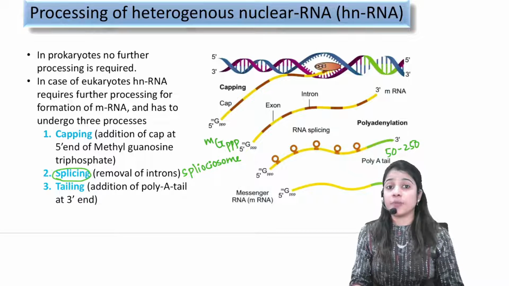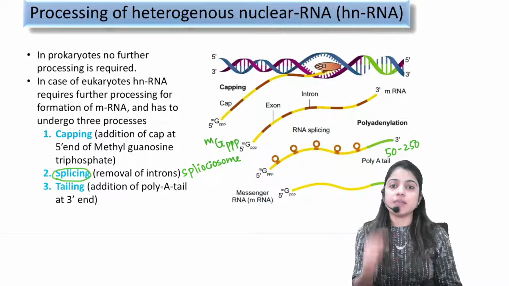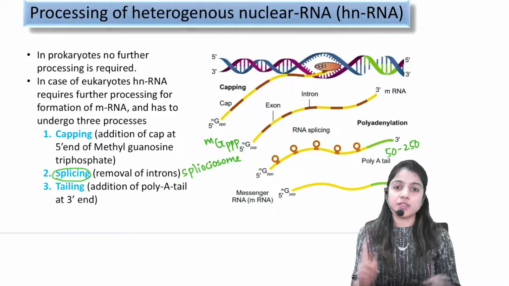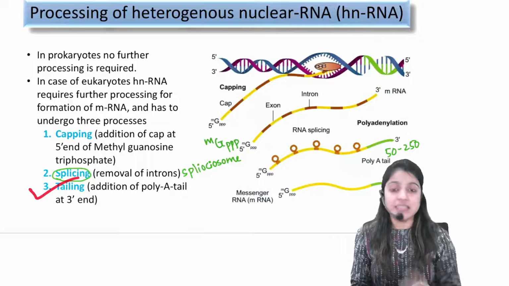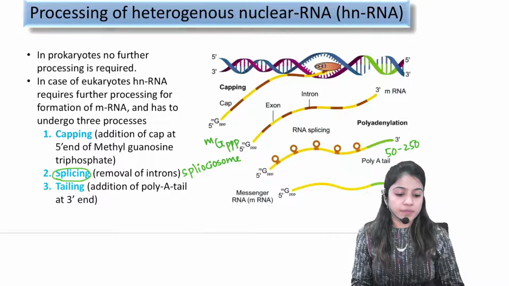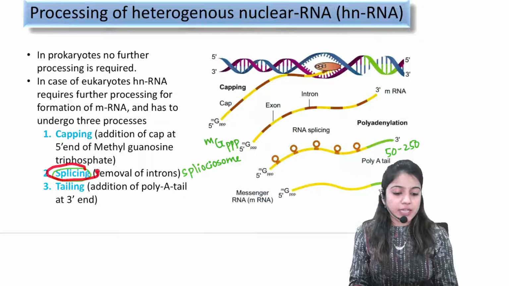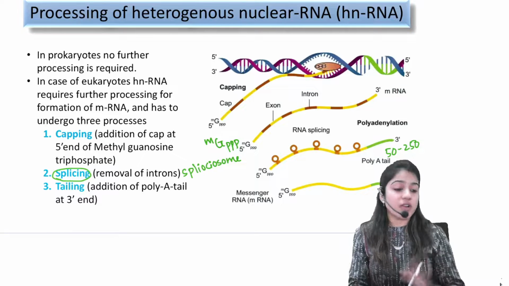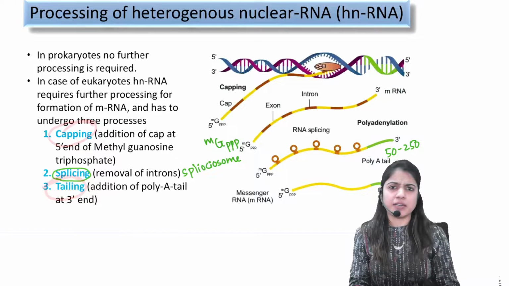We are done with 3 processes, that is capping, splicing and tailing. Remember, the sequence has to be in this form only, because first the capping process is done, second splicing has to be done, and at the end tailing has to be done. Fine. Why are these processes happening? We can easily understand the splicing process because we don't need introns, because they are interrupting sequences and they are not coding for any proteins. But why is capping and tailing being done?